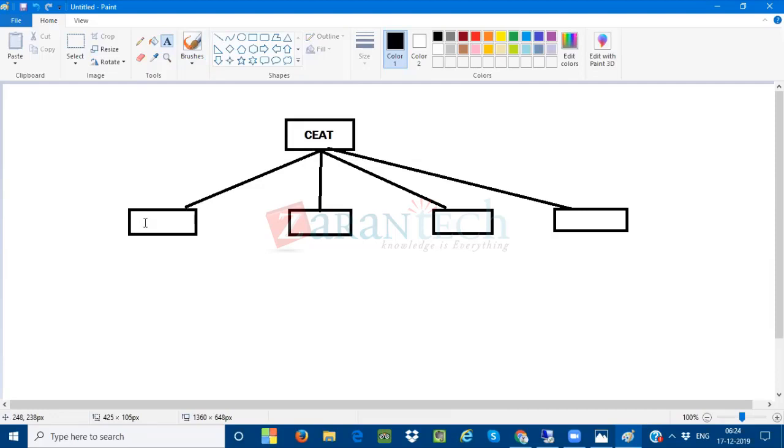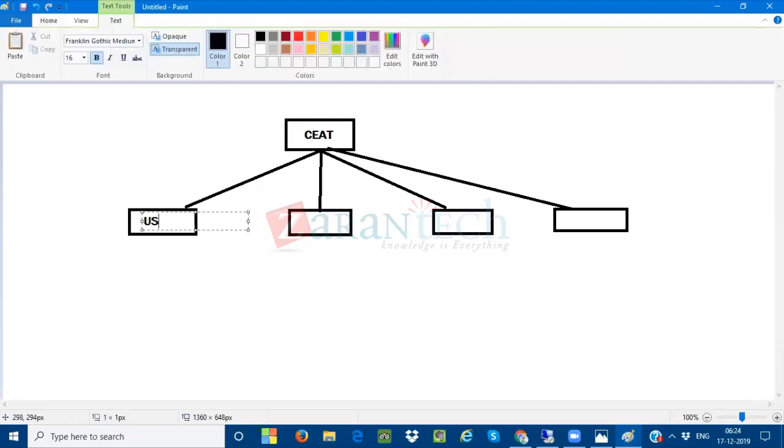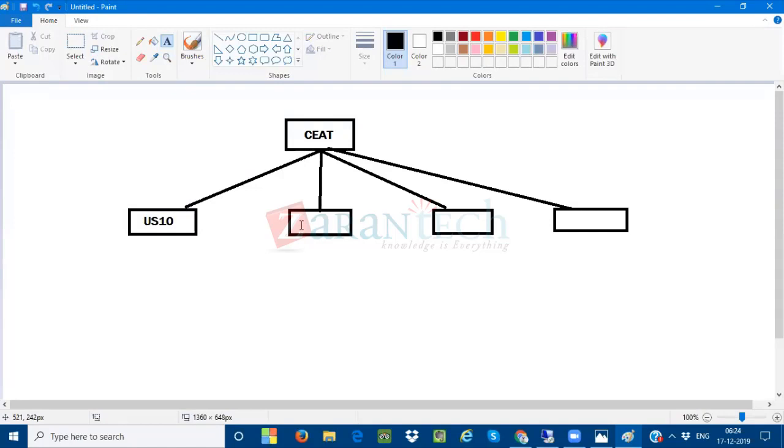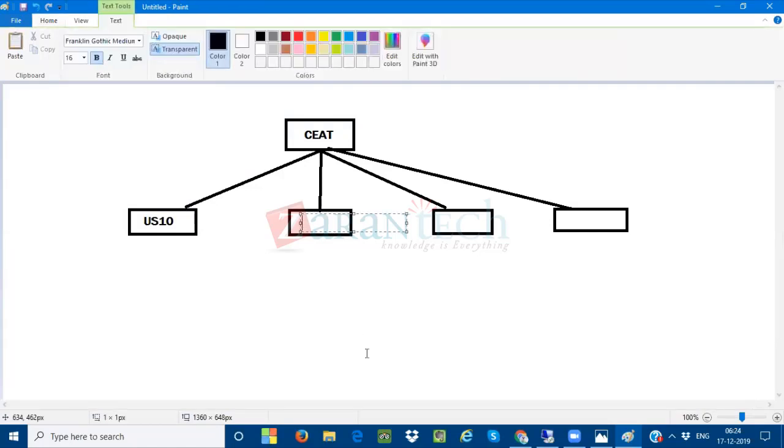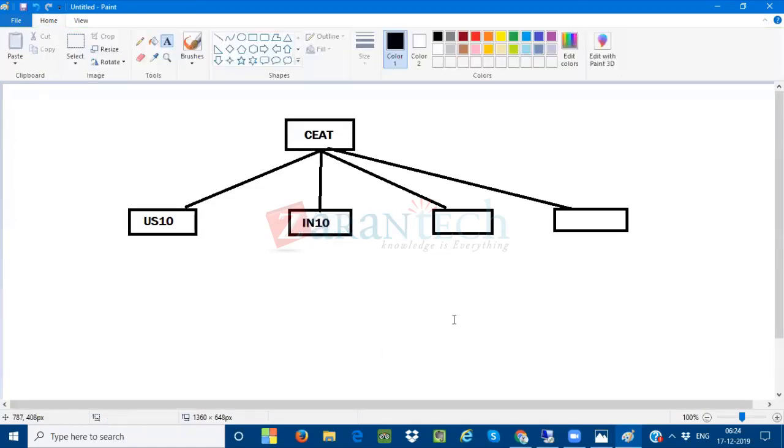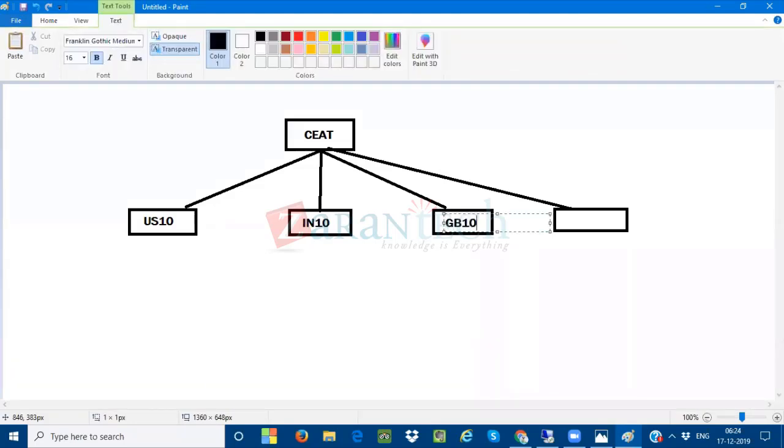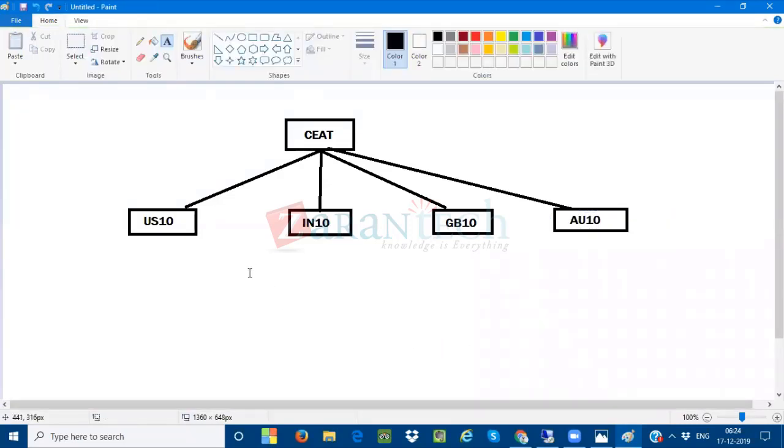So we are going to have a separate company code in the US. My company code is US10. I have company operations in India, so I need a separate financial statement for India: IN10. I am also doing business in the UK, Great Britain, so GB10. And I'm doing business operations in Australia, so I'm creating AU10. What is happening is that I want a separate financial statement based on the local accounting principles, based on